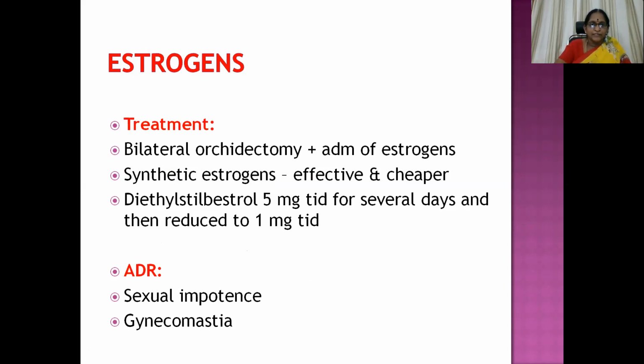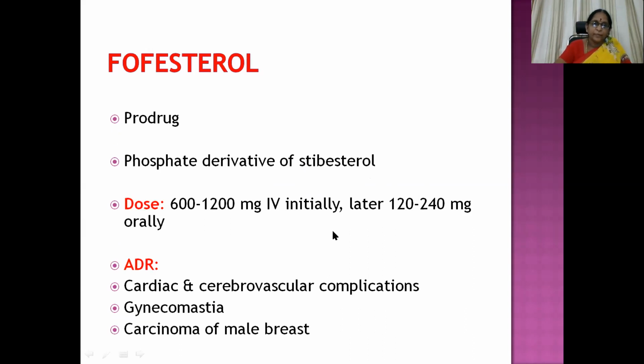So in the treatment of prostatic cancer, bilateral oophorectomy is done along with administration of estrogens. So synthetic estrogens, if we can use, they are effective and somewhat cost effective also, that is cheaper. Diethylstilbestrol is administered in the dose of 5 mg TID for several days and then reduced to 1 mg TID. ADRs are sexual impotence and gynecomastia because we are administering estrogens in males. And sexual impotence is because of anti-androgenic action.